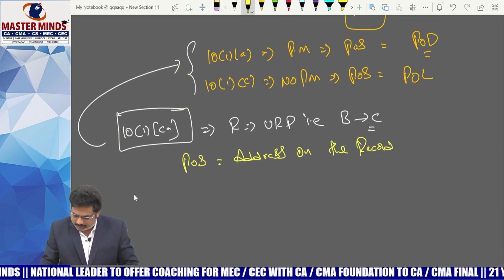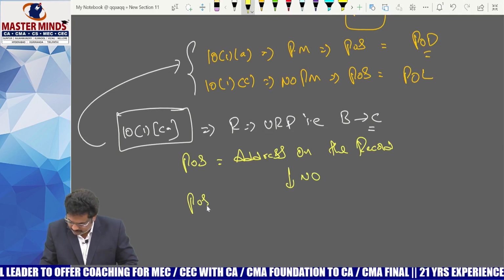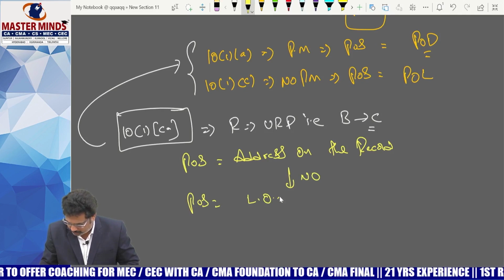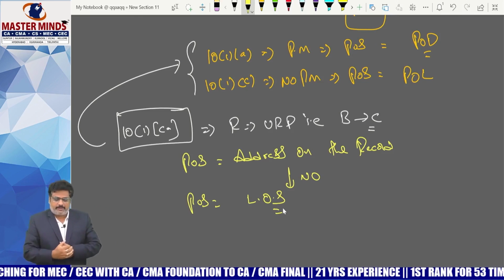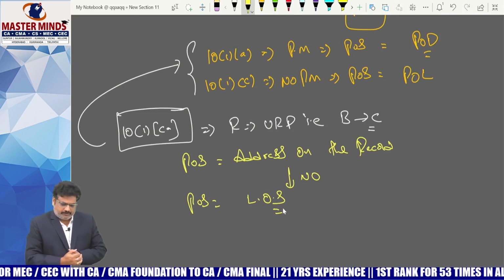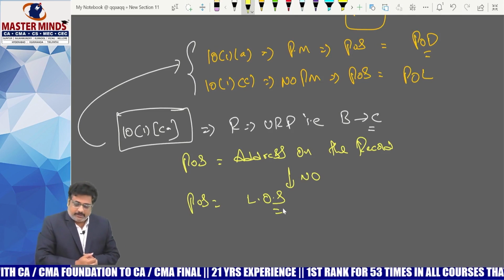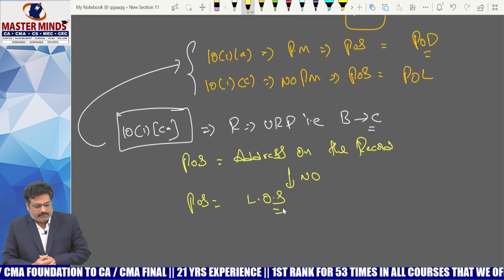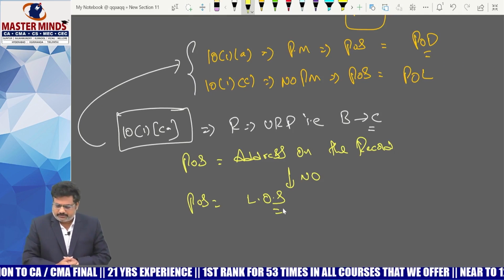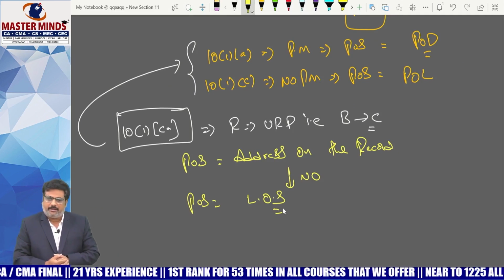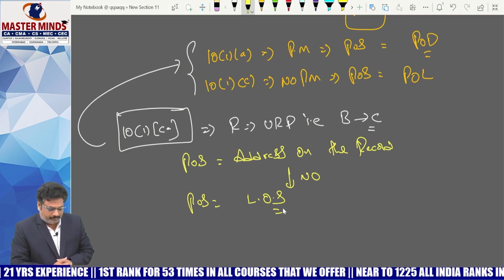If it is not available, then POS is equal to location of supplier. This is a new point that was created. If the recipient is unregistered, that is, if it is a B2C supply, then POS will be the address on record of that recipient. If the address of that recipient is not available, then location of supplier will be the POS.